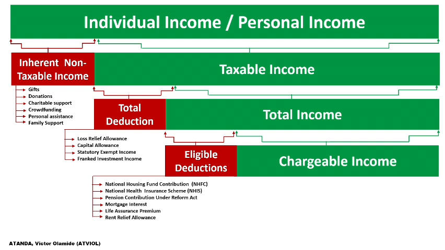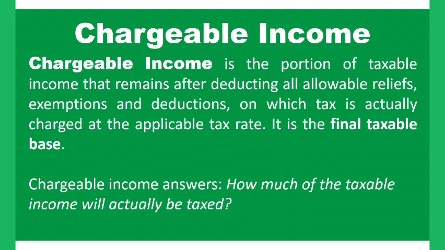So let's quickly look into our chargeable income. Our chargeable income is the portion of the taxable income that remains after deducting allowable reliefs, exemptions and deductions, upon which tax is actually charged at the applicable tax rate.